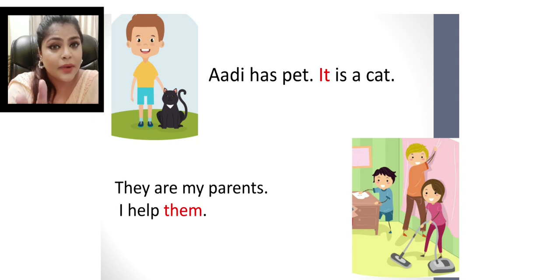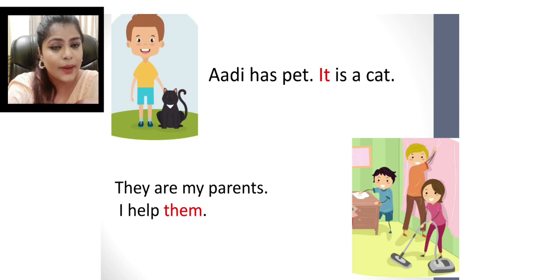Next. They are my parents. We have already done they. They is used when you're talking about other persons. So they are my parents. I help them. So they will change into them. When you're telling about others, they will change into them. They are my parents.